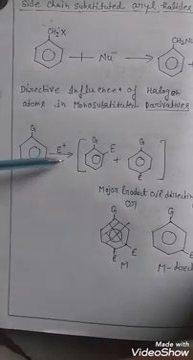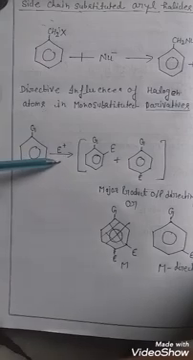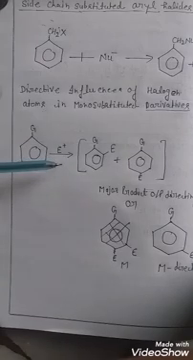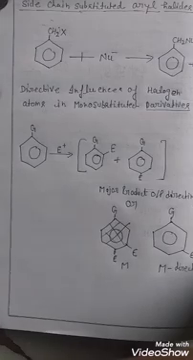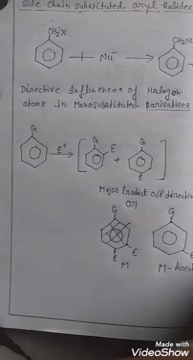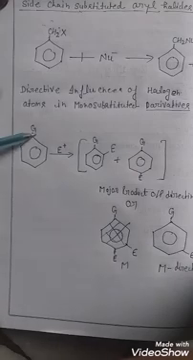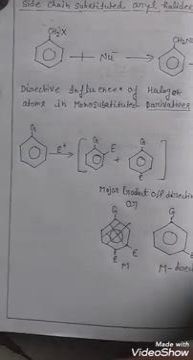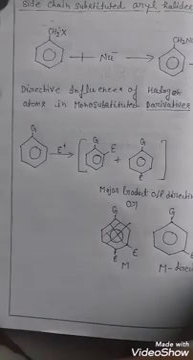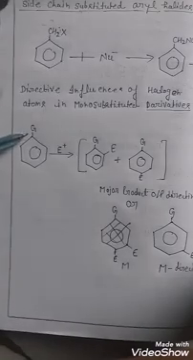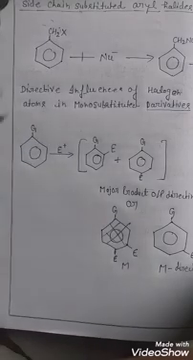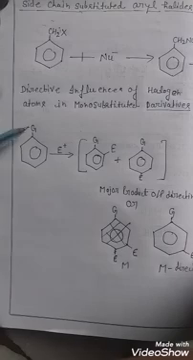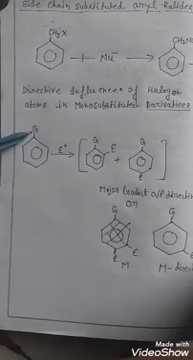If an electrophile substitutes more readily than in unsubstituted benzene rings, then the substituent is an activating group. If the substituted benzene ring is less reactive than the unsubstituted benzene ring, then the substituent is a deactivating group.